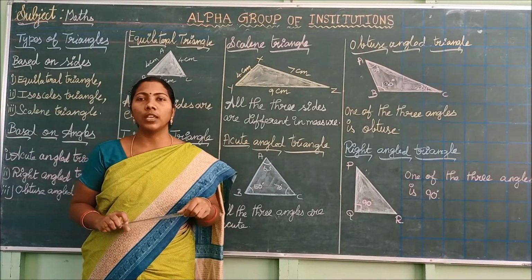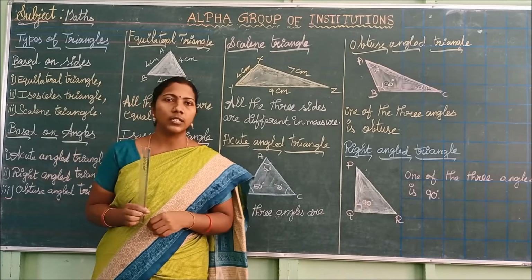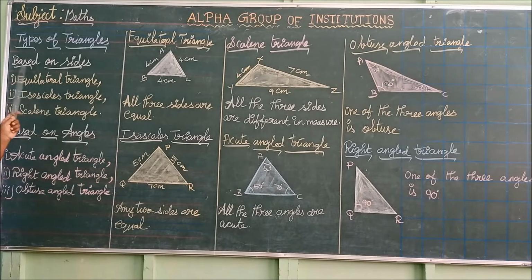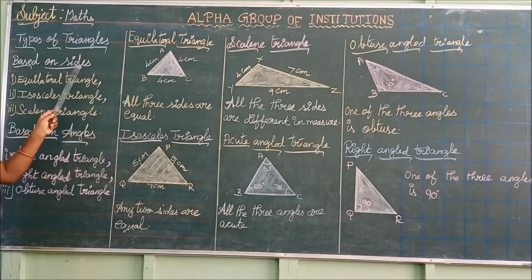Next we are going to see types of triangles. We are classifying the triangles based on 2 concepts. First, based on sides, and next based on angles. Based on sides, we have 3 types of triangle. They are equilateral triangle, isosceles triangle, scalene triangle. These are classified based on the side measurements of the triangles.